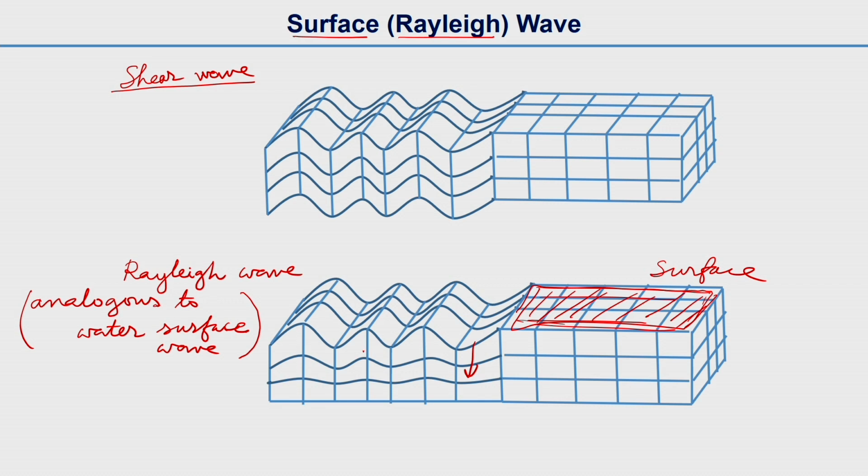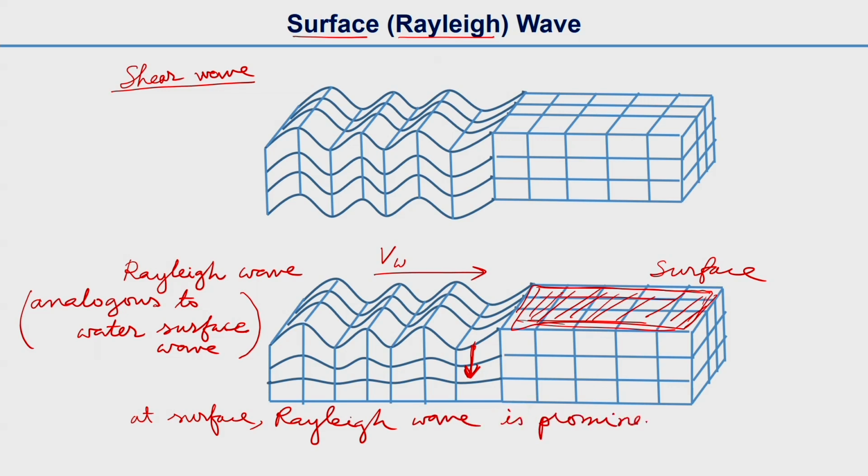The wave is propagating from this side, and the right-hand portion is still undisturbed. If we go deep inside, the wave is not prominent. At the surface, the Rayleigh wave is prominent, and then it damps down as you go inside.